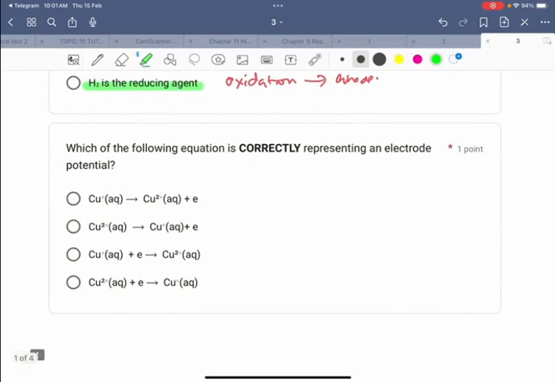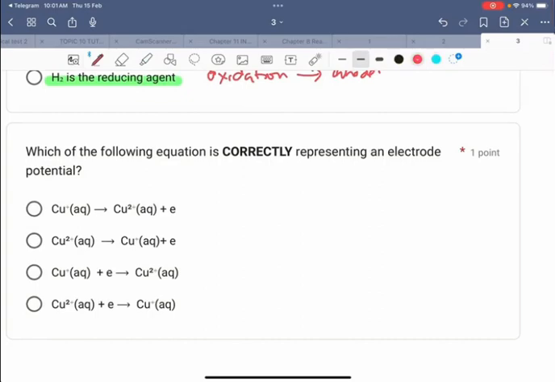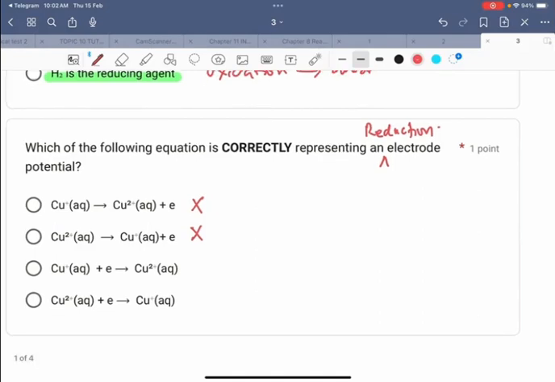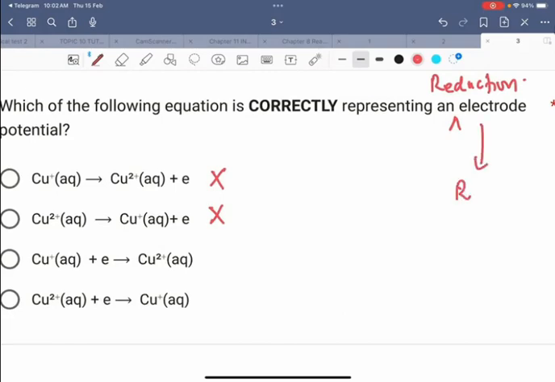Okay, next question. Which of the following equations correctly represents standard electrode potential, electrode reduction? For reduction, it must receive the electron. So option 1 and 2 are incorrect. We go to option 3 and 4 because reduction receives electrons.